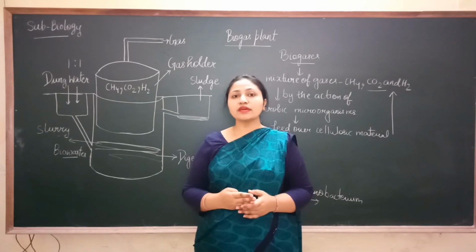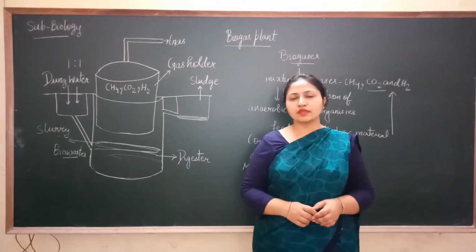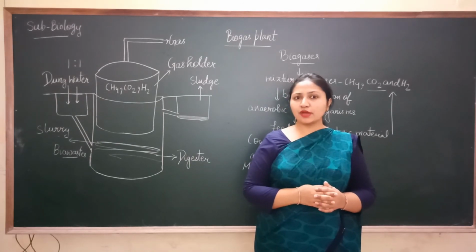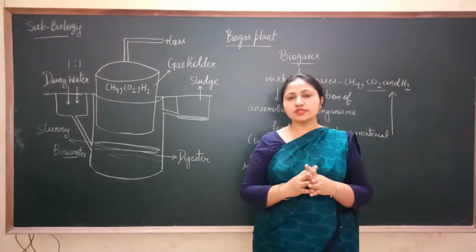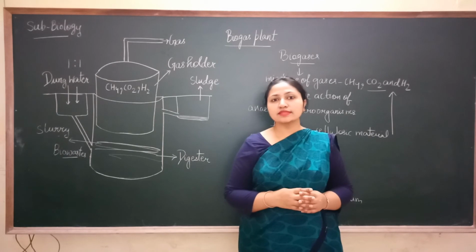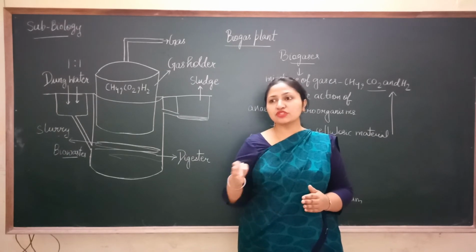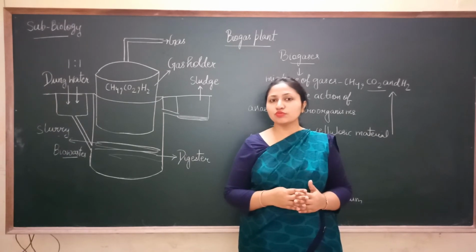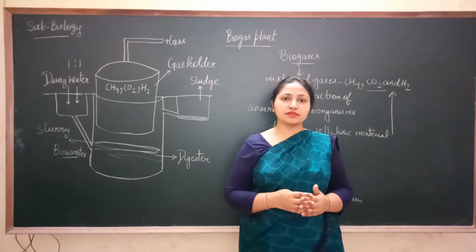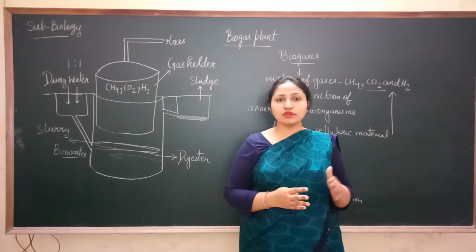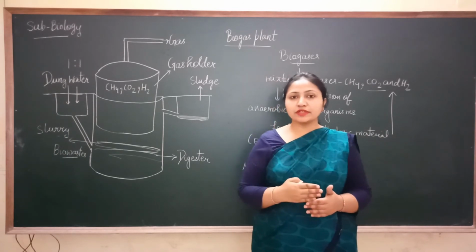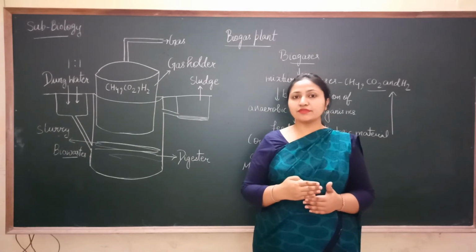Anaerobic microorganisms. Now generally a question comes: is biogas also produced in the sewage treatment plant? Yes, the mixture of gases like methane, CO2 and H2 is also produced in the sewage treatment plant. How? If you remember, in the previous lecture we discussed the activated sludge.